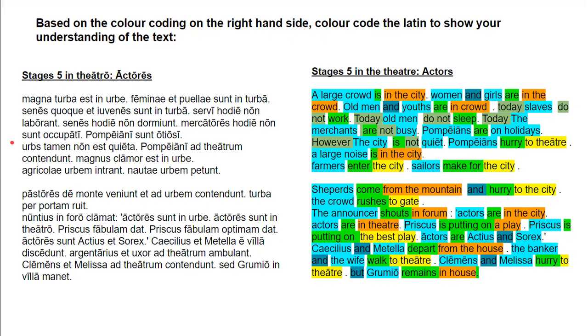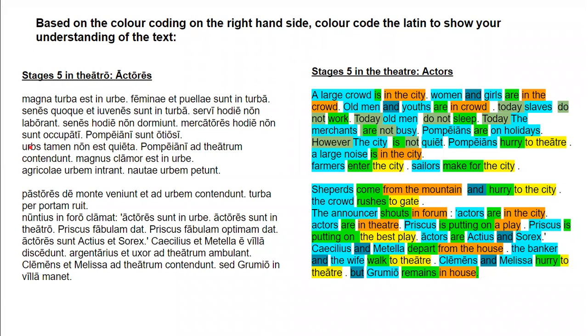Okay. Urbs tamen non est quieta. The city, however, is not quiet. Now, this is where things get even more interesting. Urbs is a third declension nominative singular noun. Tamen is an adverb, it just means however. Non is an adverb negating est. Est is a linking verb, and it is linking urbs to quieta. Quieta is an adjective meaning quiet or peaceful.